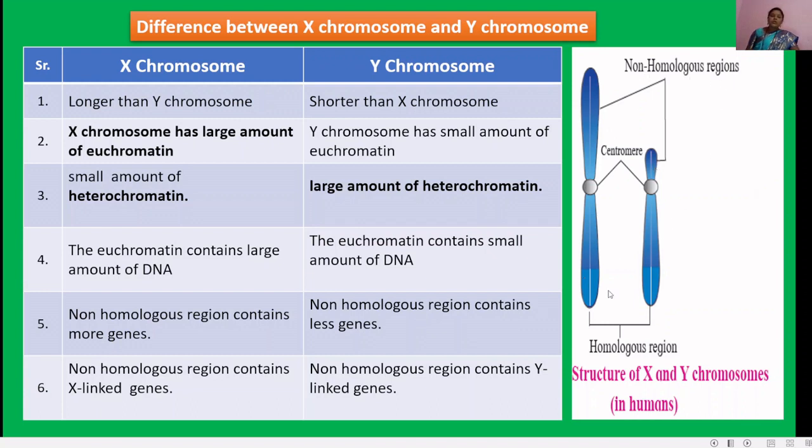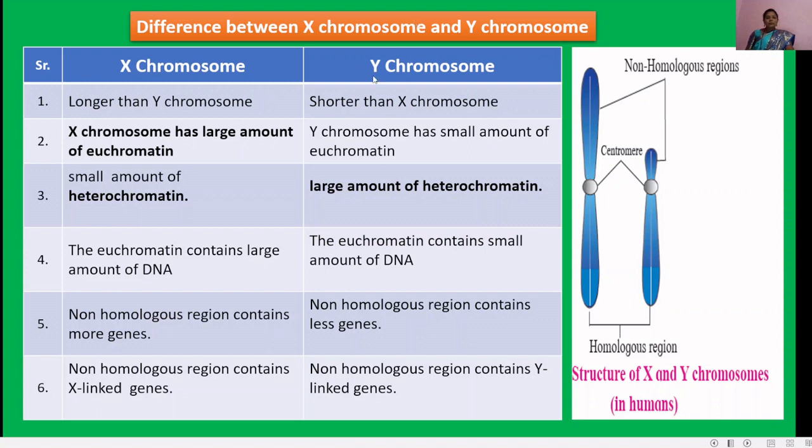In the lower part of the chromosome, both chromatids are the same, that's why it is known as the homologous region. So the non-homologous region of the X chromosome contains more genes.